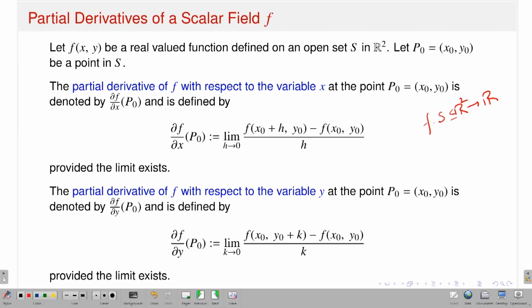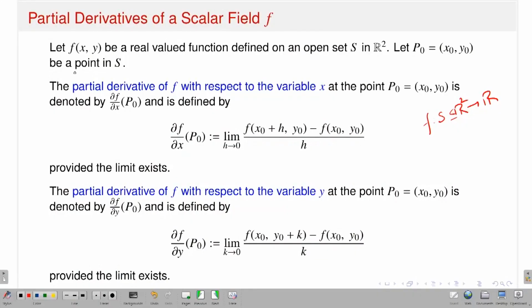So that means I have a function which is defined on some open subset of R2 and taking values in R. So that's what I have written. Let f of x,y be a real valued function defined on an open set S in R2. Then I am fixing a point P0, which is (x0, y0), in the set S. Then there is a notion of what is called partial derivatives of the scalar field f. This function is sometimes called a scalar field, because it's taking values in R and the domain is in Rn.